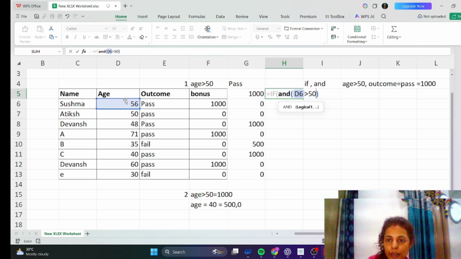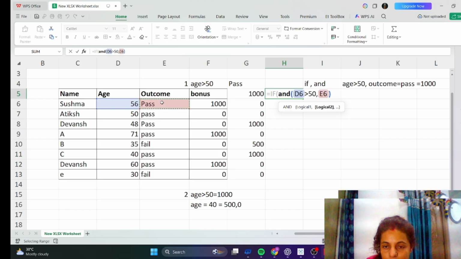Then only they will get 1000, otherwise no one will get 1000, they will get 0 only. So comma, outcome is pass, so we select the outcome cell equal to pass.